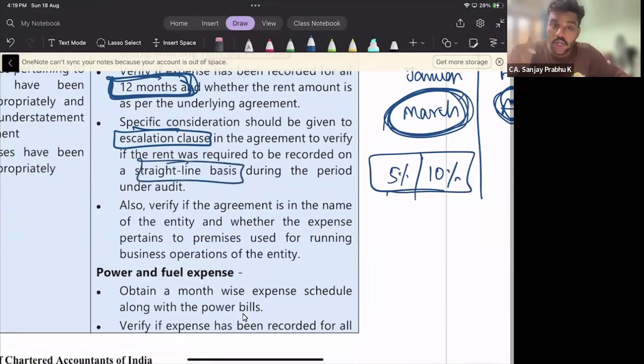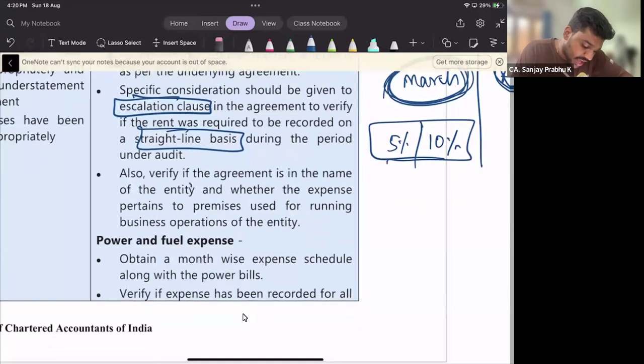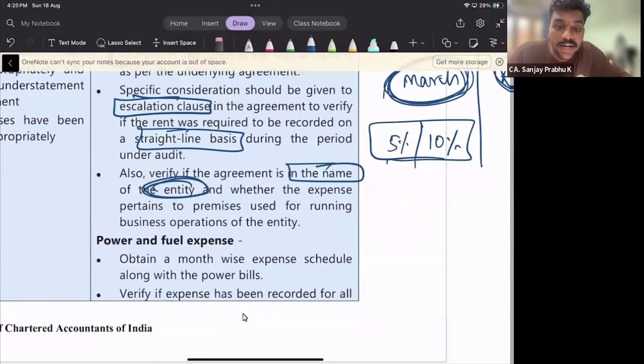So whether this escalation clause has been properly mentioned in the agreement. If it is mentioned in the agreement, whether the rent is properly hiked or not. Verify the agreement is in the name of the entity. We have to make sure that the rental agreement is in the name of the entity, and whether the expenses pertain to the premises used for running business operations of the entity.